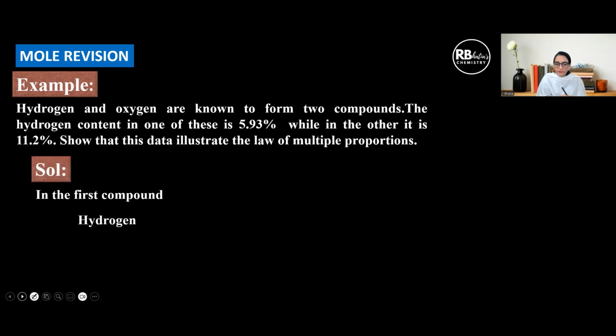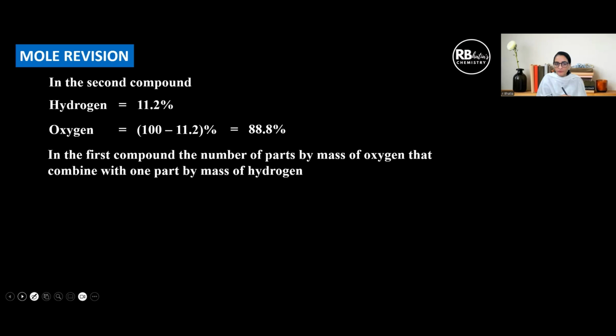So how do we solve? In the first compound, hydrogen is 5.93, which means oxygen is going to be 100 minus 5.93. So we get it to be 94.07. In the next case, hydrogen is given, so again we calculate oxygen by subtracting. We get 88.8. So what do we do? In the first compound, the number of parts by weight of oxygen that combine with one part of hydrogen will be this much. Why? Because 94 percent of oxygen for 5.93 of hydrogen.